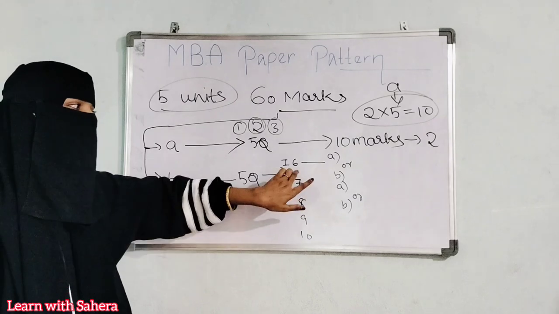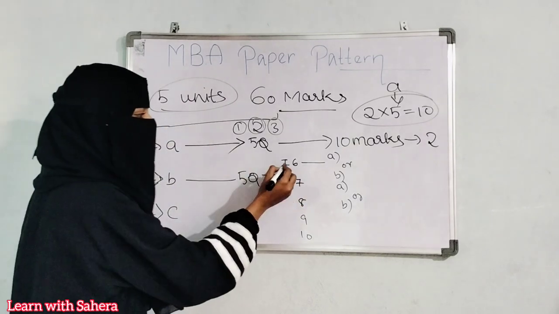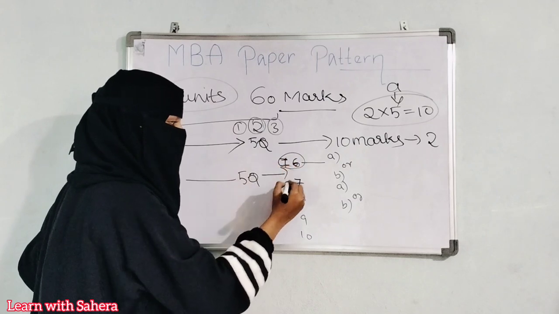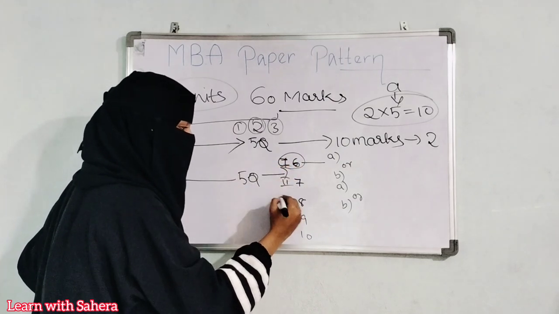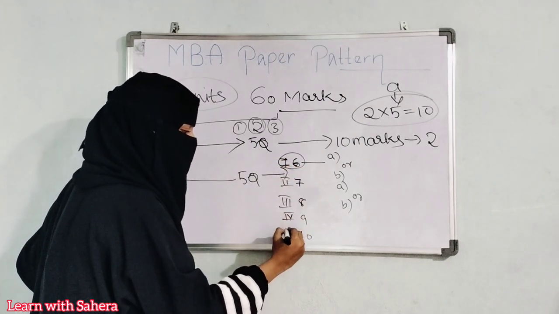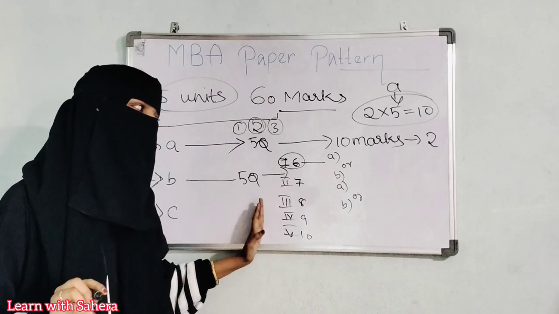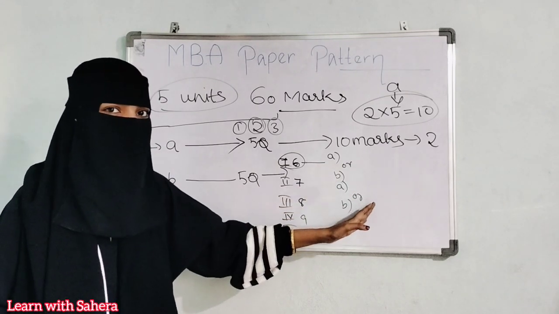Here also, in this internal choice, you will have unit wise questions. The 6th question will be from unit 1, and then from unit 2, unit 3, unit 4, unit 5. From the 5 units, 5 questions will be asked. In those, for each of the 5 questions you will have an internal choice.